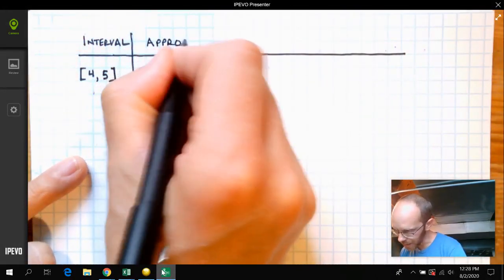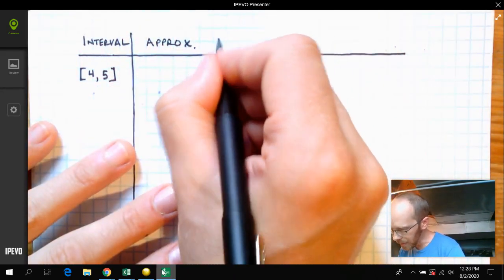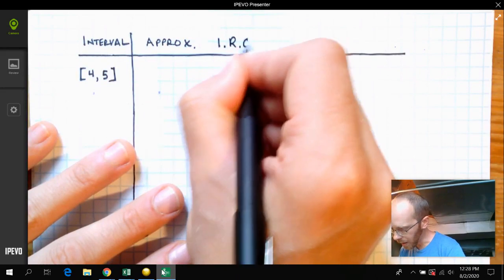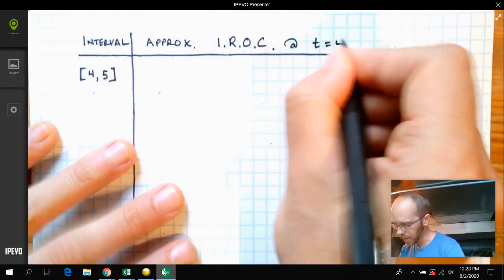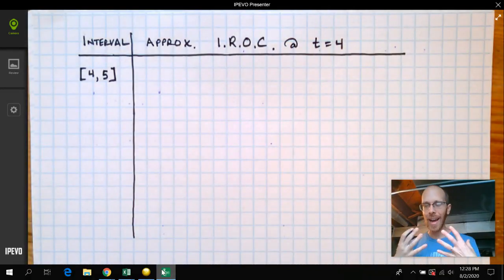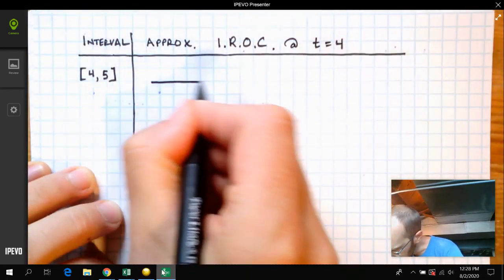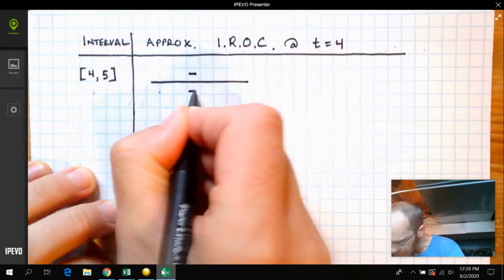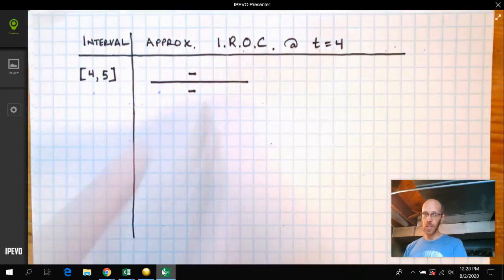It's not going to be exact, but we're going to approximate the instantaneous rate of change at time 4. An instantaneous rate of change I'm going to refer to as the IROC. Okay, so we need to plug in our two endpoints. Anytime you're finding a rate, it's just a slope.